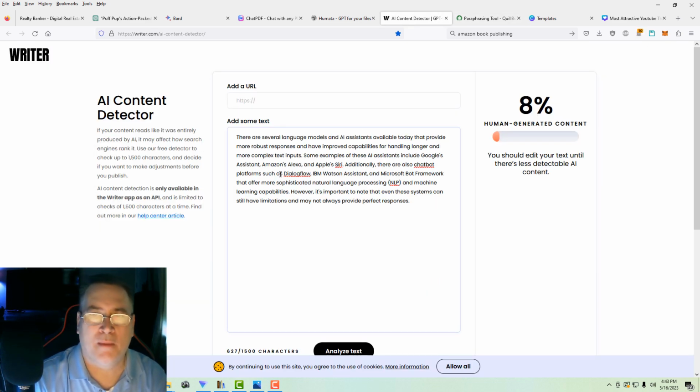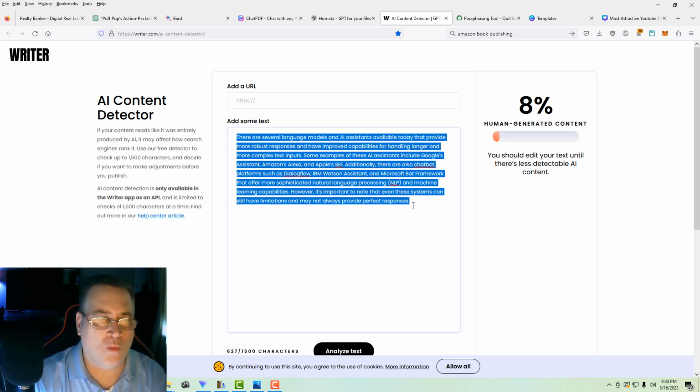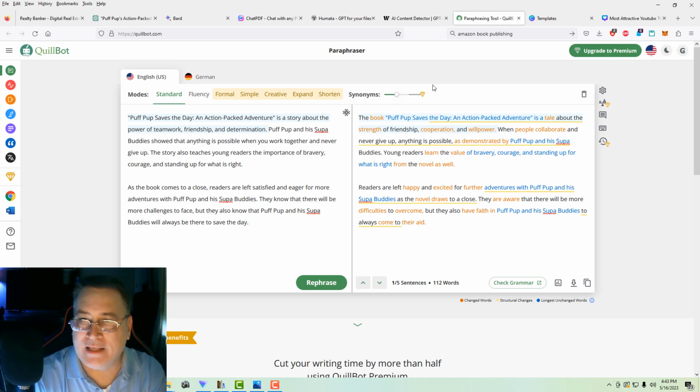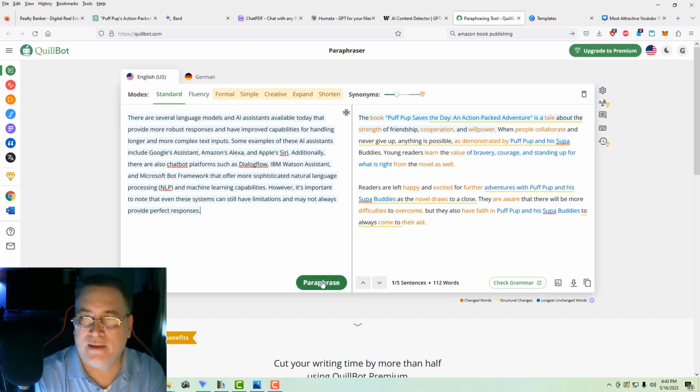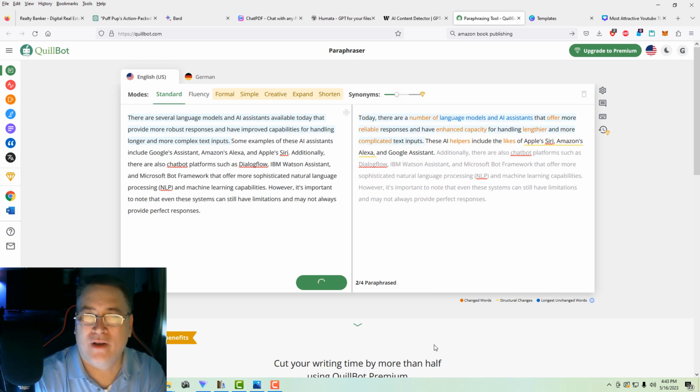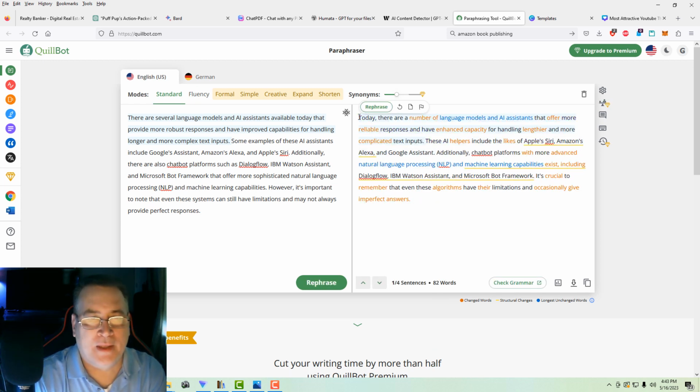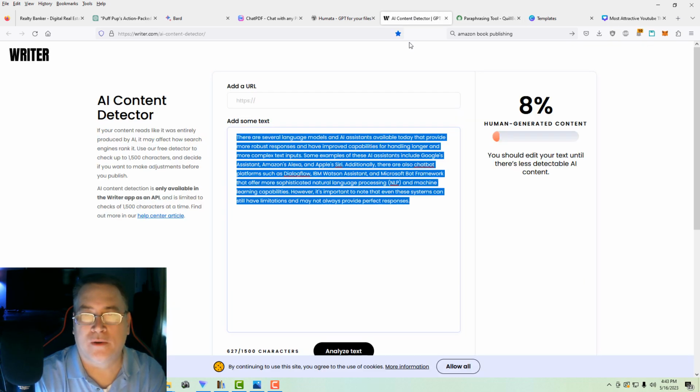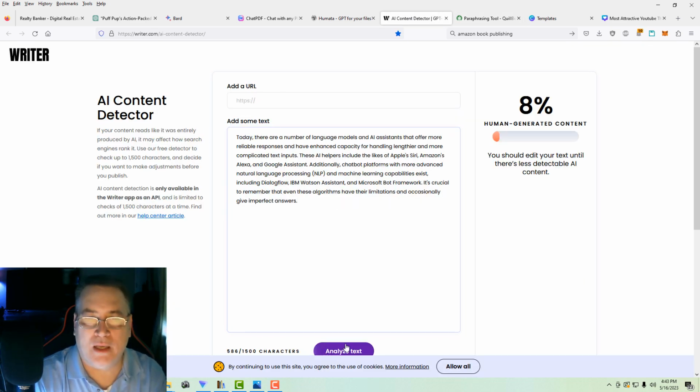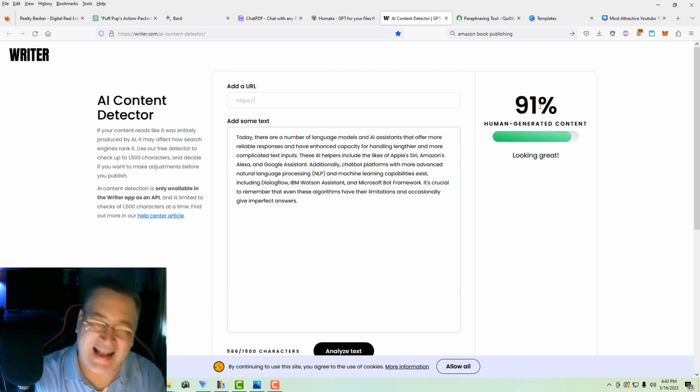This bonus tool I want to tell you about is Quillbot. Now Quillbot, what that will do is perhaps you've got something that is written by ChatGPT, and it's got a low human generated content count here. Well, you can throw this in Quillbot and you can have it paraphrase it for you, and it will make it appear to be written by humans. And so it's something that I highly recommend if you're writing for academia. And so we went from 8% to 91%, and you can even improve on that.